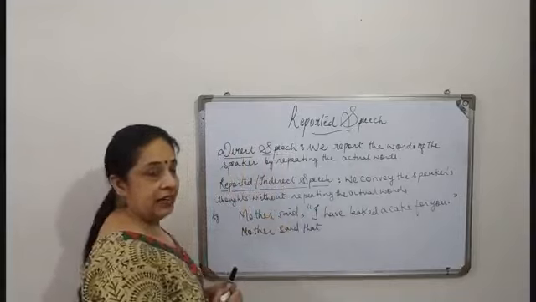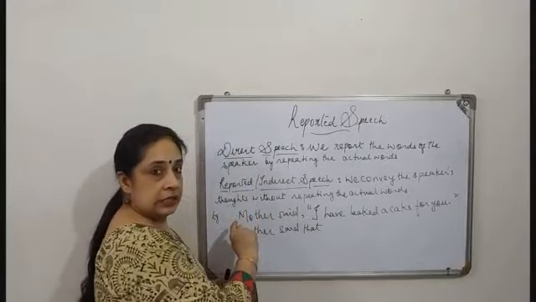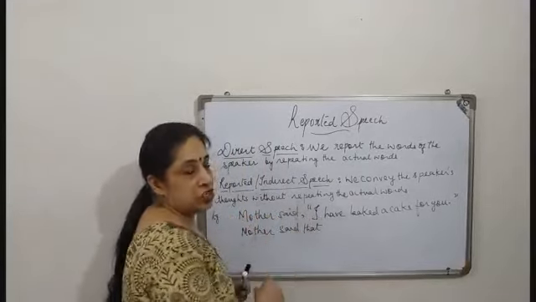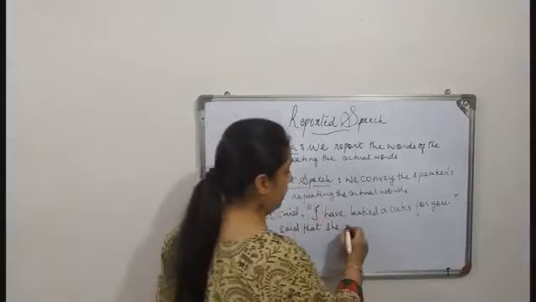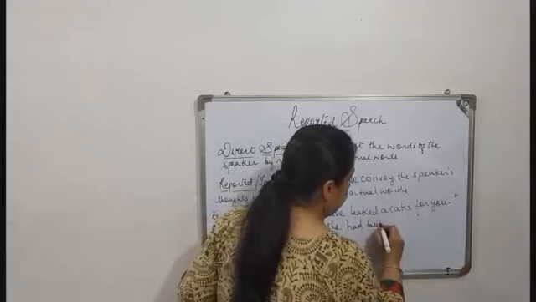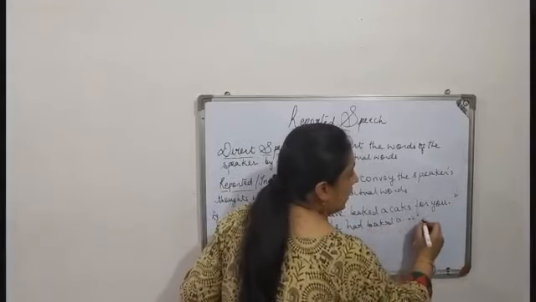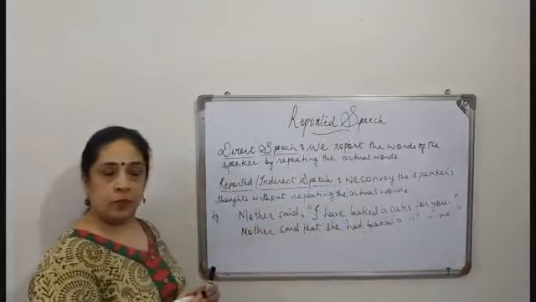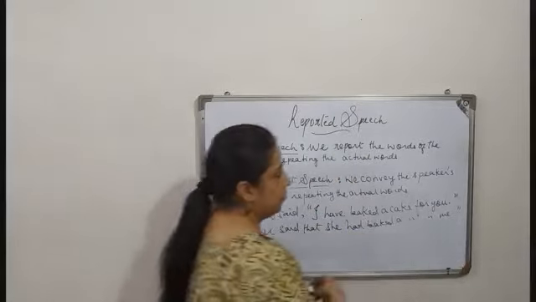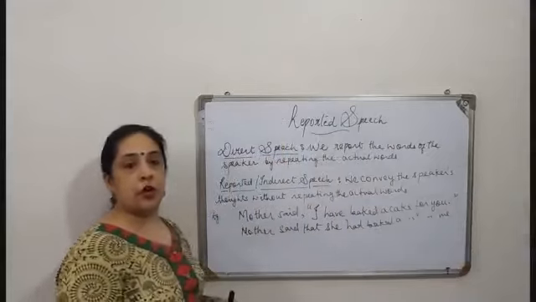Mother said that. Now mother is a female, so we have to change the pronoun. Mother said that she, alright, had baked a cake for me. Sorry, we don't have to put any inverted comma here.